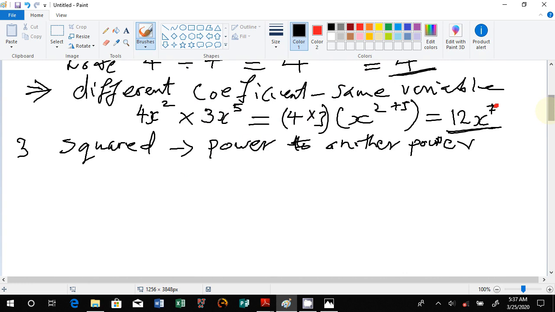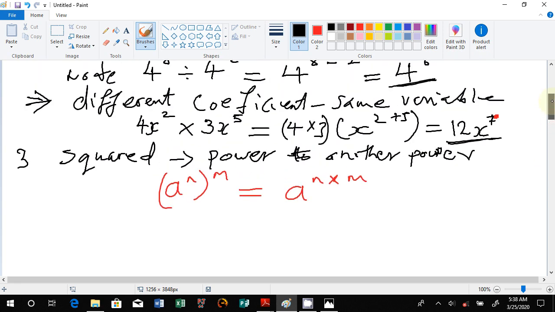Okay, what do I mean? We're looking at an expression in the form of a to the power n, then to the power m. That's what I'm looking at. This we should be able to know that it should be equals to a to the power n, but just multiply the powers with the other power. The n and m will multiply, the coefficient maintained, then you would have solved that one.